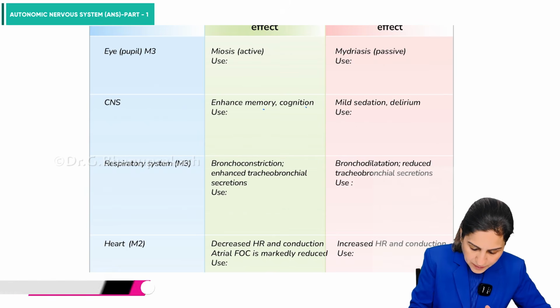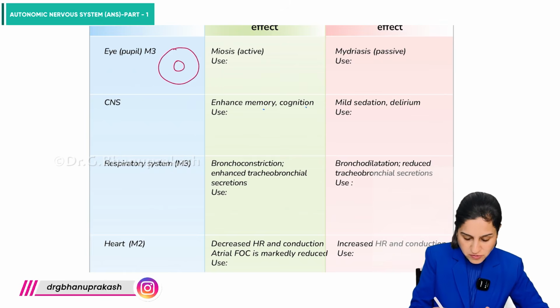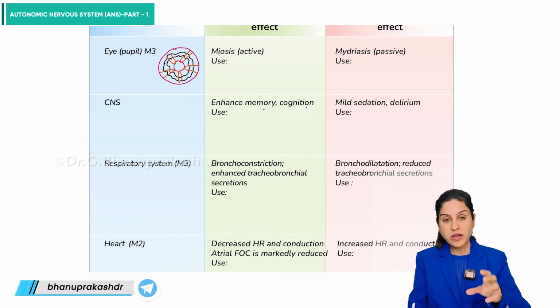So, in the eye, let's take the pupil. There are two types of muscles here: the circular muscles and the radial muscles. When circular muscles contract, they are going to cause miosis.